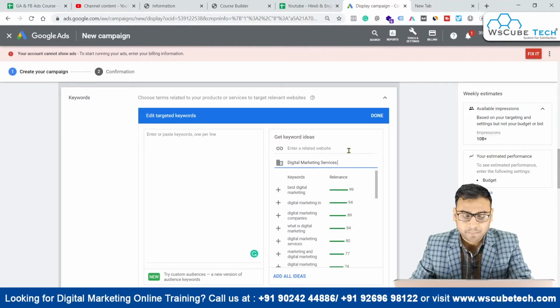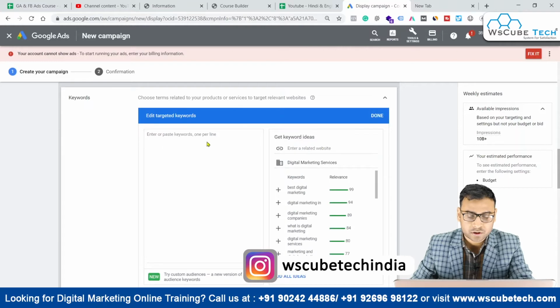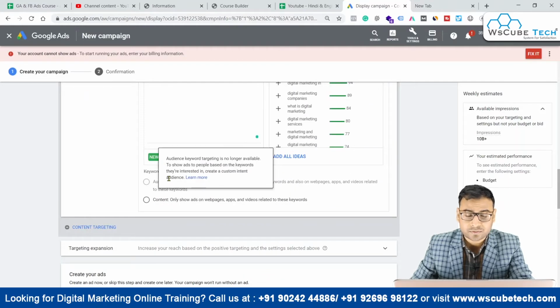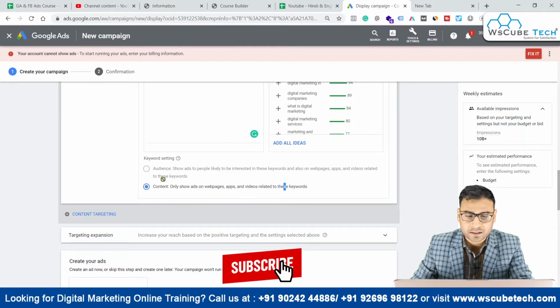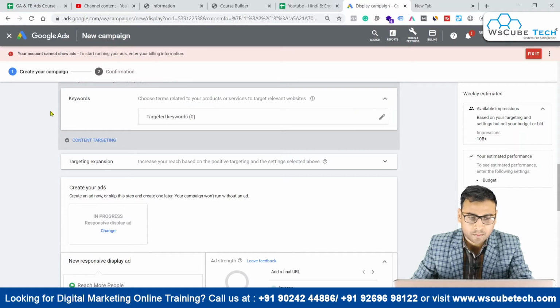So this is the main purpose of this keyword section over here, right? We can target based on the keywords. Just because we are not doing audience targeting over here, we are doing content based targeting. So it is like only show ads on web pages, apps and videos related to these keywords. We can select this and move further. So that's all about the keyword.